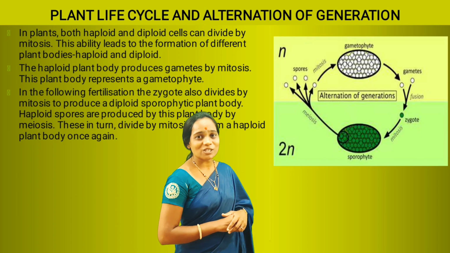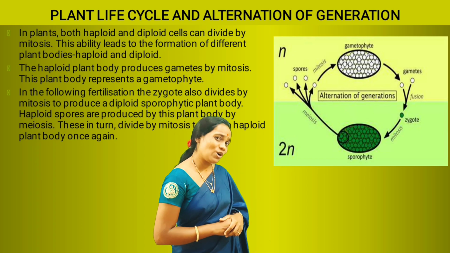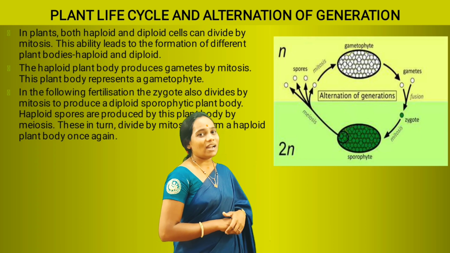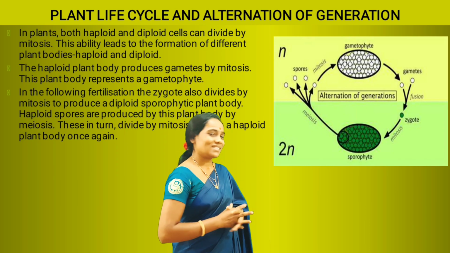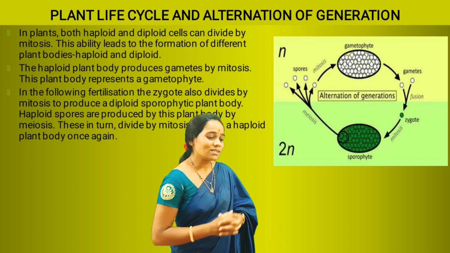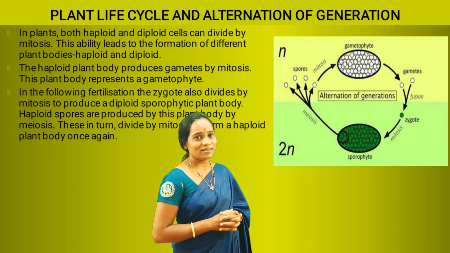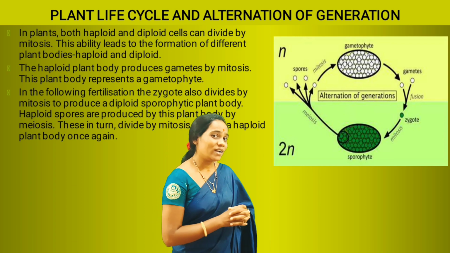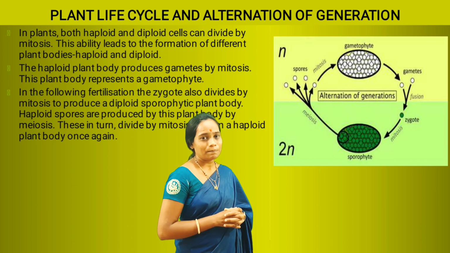In the diploid sporophytic plant body, the cells will undergo meiosis to produce haploid spores.